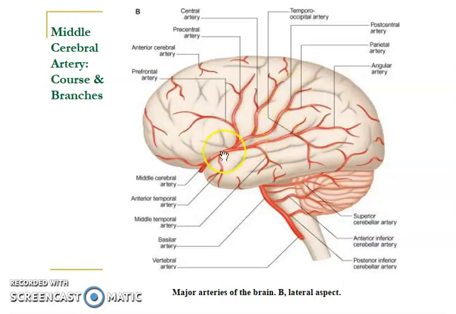Here it also supplies the temporal lobe by the anterior temporal artery and the middle temporal artery. Lastly, it is going to supply the temporal as well as the occipital region, so this branch is called the temporo-occipital artery. This branch goes near the angular sulcus, so that's why it is called the angular artery.